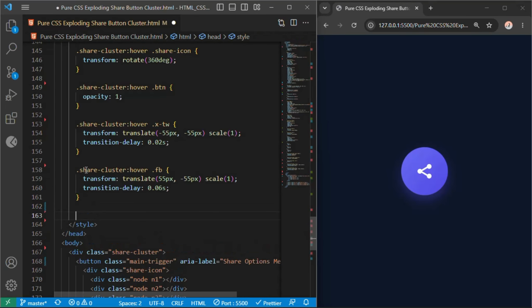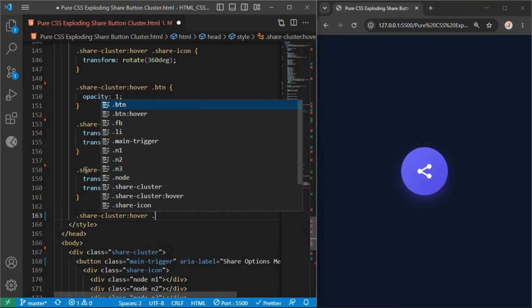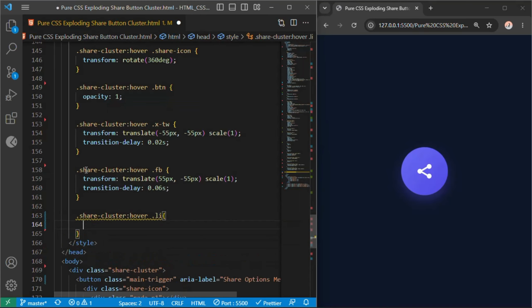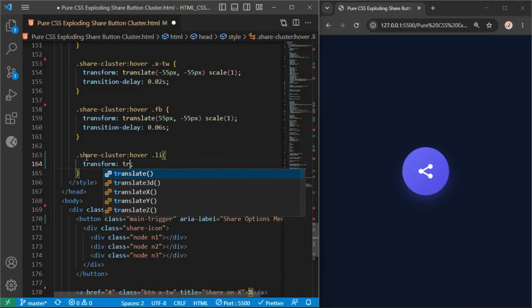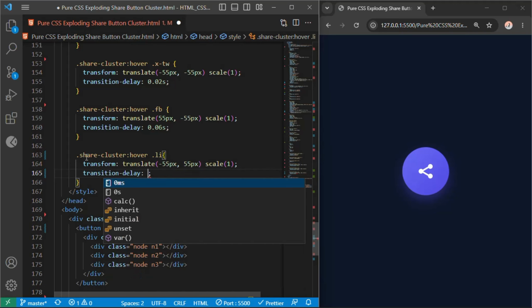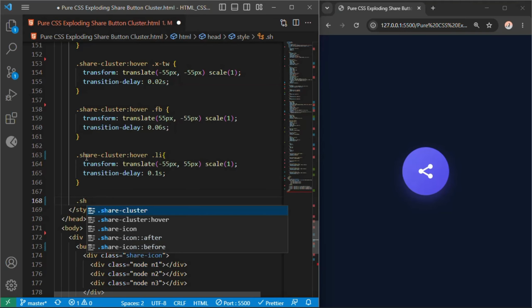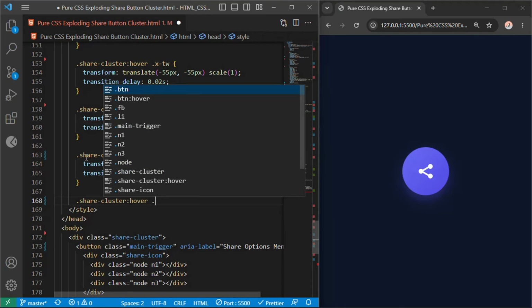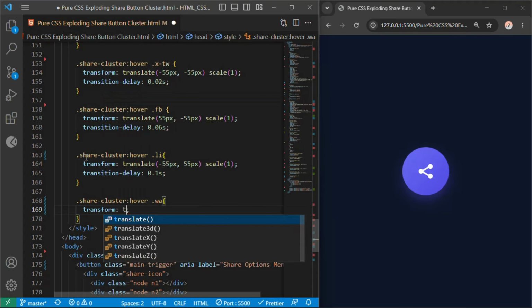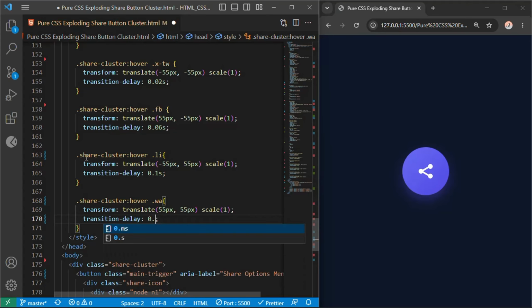For our bottom left vector, we write .share-cluster:hover .li transform translate -55 pixels, 55 pixels, scale 1, transition delay 0.1 seconds. For our bottom right vector, we write .share-cluster:hover .wa, transform translate 55 pixels, 55 pixels, scale 1, transition delay 0.14 seconds, completing our layout sheets.